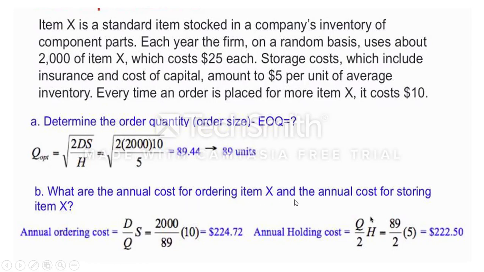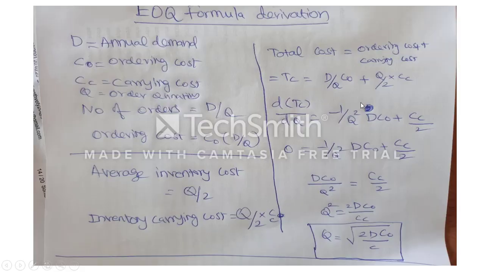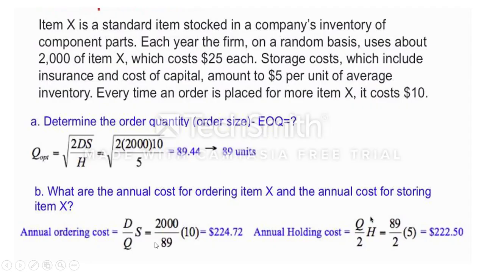Then what is the annual cost for ordering item X and the annual cost for storing the item? That means they are asking for the annual ordering cost and annual holding cost. You have the equations: this is the equation for ordering cost, and this is the equation for carrying cost. D by Q, where Q means you need to use the economic order quantity: 2000 by 89 into 10, where 10 is the ordering cost. Then annual holding cost is Q by 2 into H, with Q the economic order quantity, 89 by 2, and H the holding cost. So ordering cost is $224.72 and carrying cost is $222.5.